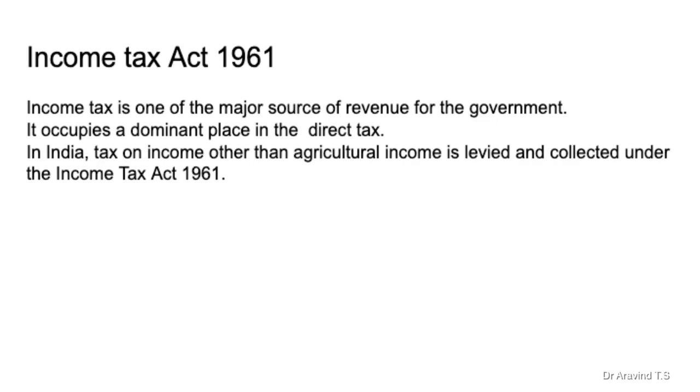So in India, tax on income other than agricultural income is levied and collected under the Income Tax Act 1961. Parliament enacted the Income Tax Act 1961 in exercise of its power conferred under Article 246, read with entry 82 of List 1 of the 7th Schedule to the Constitution of India.